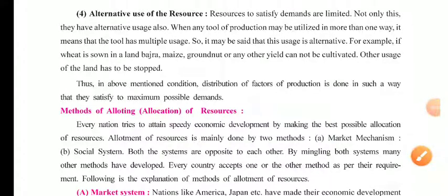Dear children, continuing chapter number 15, standard 10th, subject social science. Already we have learned in the distribution of factors of production three points: unlimited wants, important in order of necessity, and third, limited resources. Today we have to start from the fourth point.